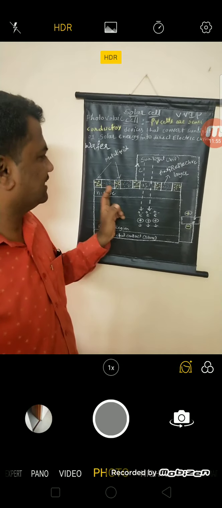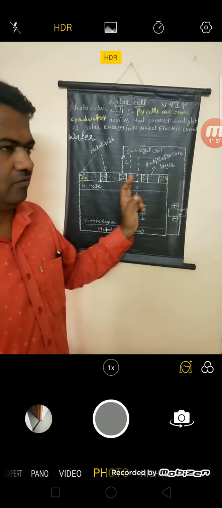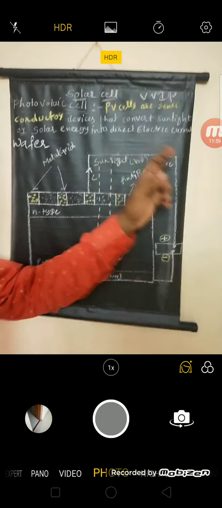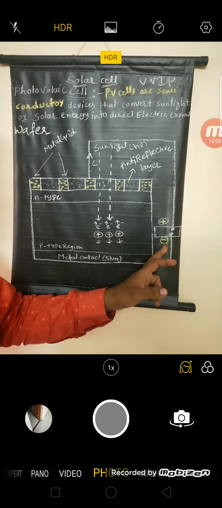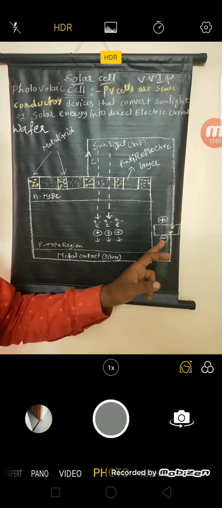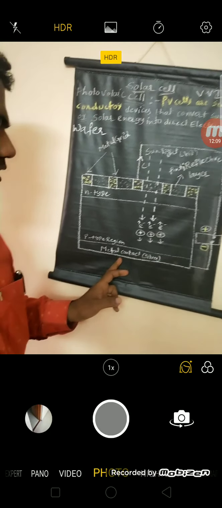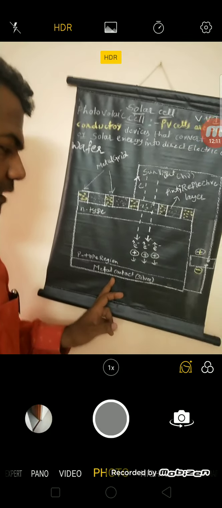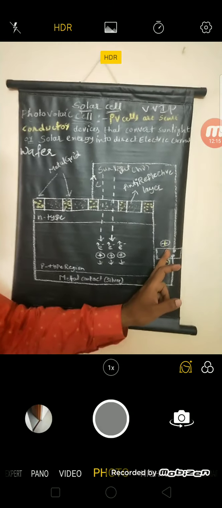Here the metallic grids are there on the surface of the solar cell that will act as one of the electrical contacts that has to be connected to one of the terminals of the external electric circuit. One more metal is there at the back side of the solar cell, that is made up of noble metal like silver, that is also connected to the other terminal of the external electric circuit.